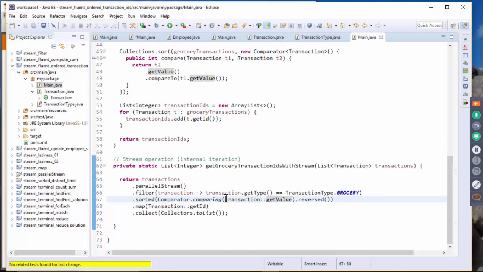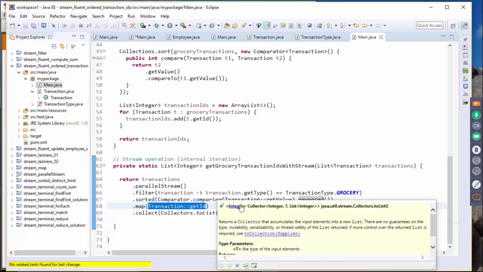Okay, we haven't learned the concept of method reference yet. This is again a lambda expression where you are basically calling the get value method from the transaction, and then you call reversed, and then you are going to perform mapping. So basically you are trying to get the ID of the transaction, and then finally you are going to create the collection object.